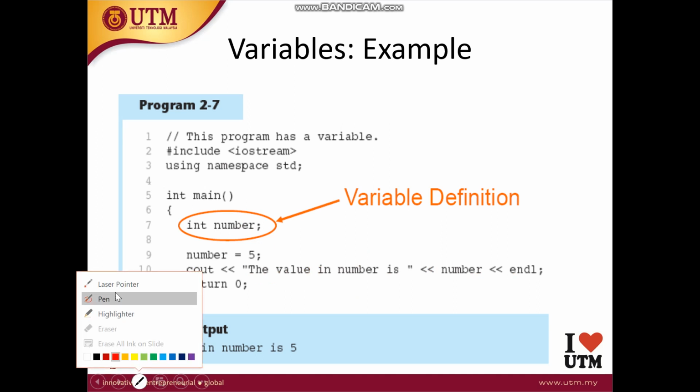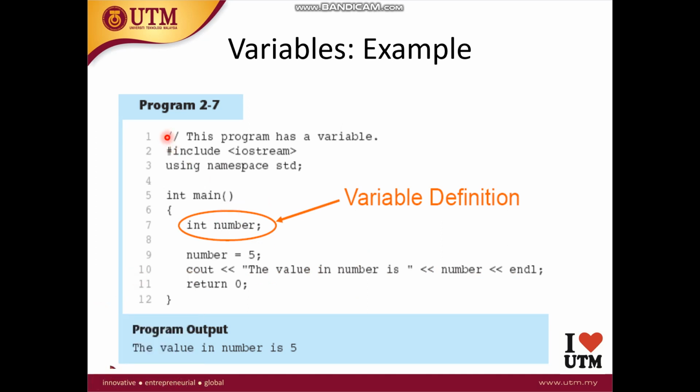Okay, this is an example of a variable. So we've got a comment, include iostream, using namespace std. This is the main function. Now we are saying int number. That means we are declaring a variable whose name is number. And what is the type of this variable? The type of it is integer. So we declare the variable. Now we can use it. Number equals 5, and we know that we need to write down a semicolon after the end of each statement.